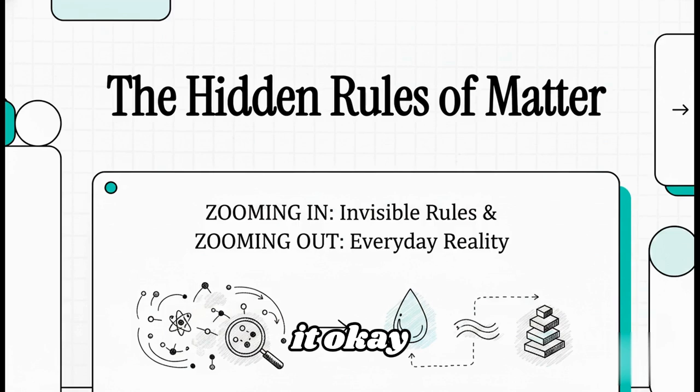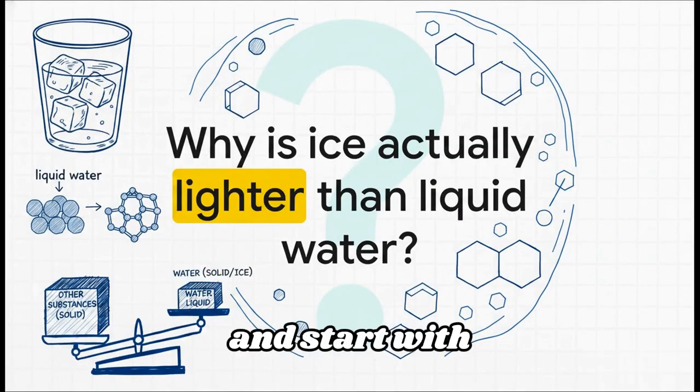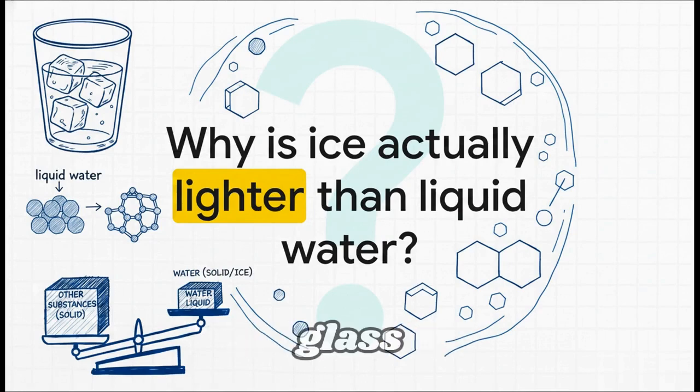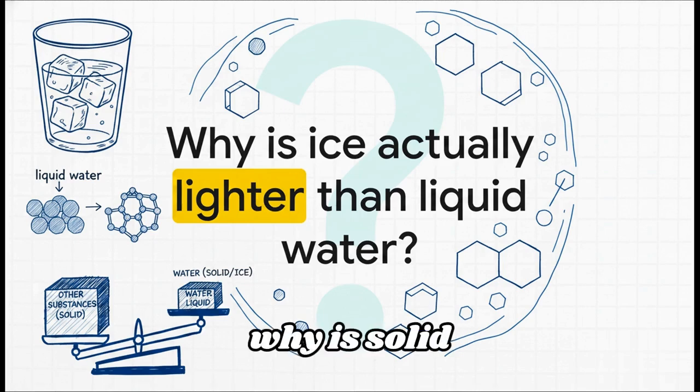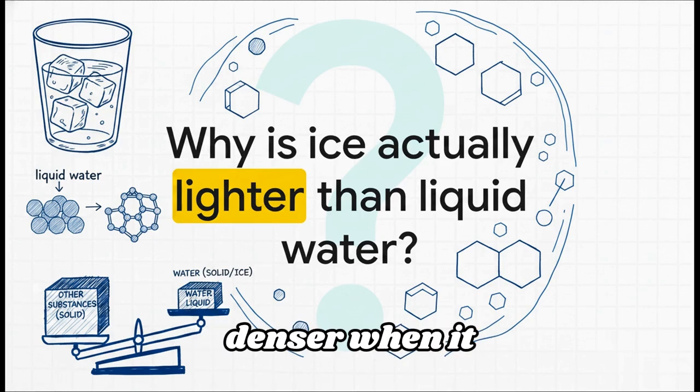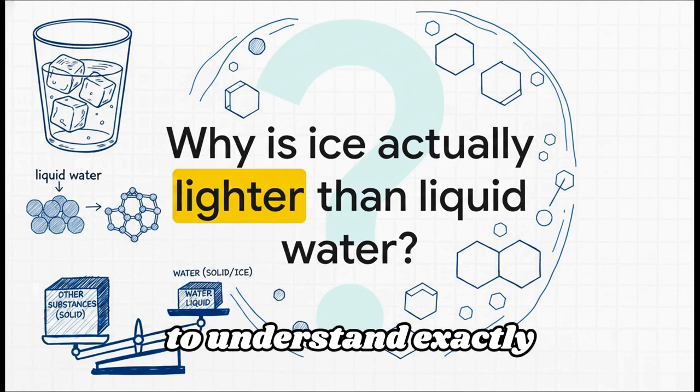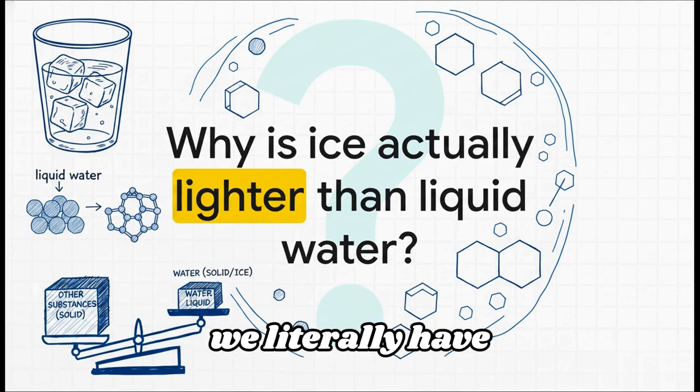Let's get into it. Let's dive in and start with a question you probably haven't really thought about since you last dropped an ice cube into a glass. Why does that ice float? Why is solid water actually lighter, or less dense, than liquid water? Almost every other substance in the entire universe gets heavier and denser when it freezes into a solid. But water? Water is this bizarre rebel. To understand exactly why it breaks the rules, we literally have to uncover the secrets matter hides at the microscopic level.